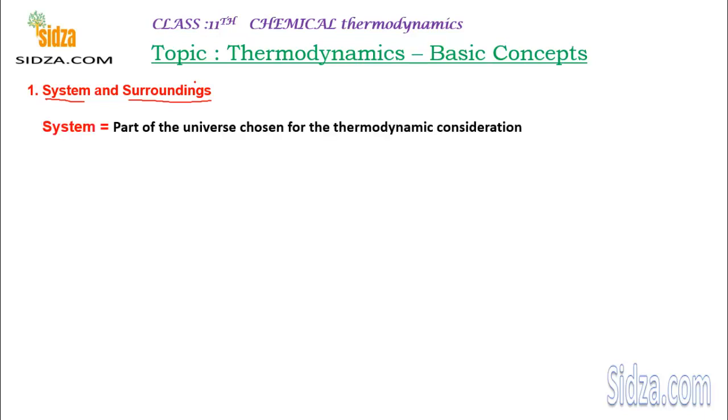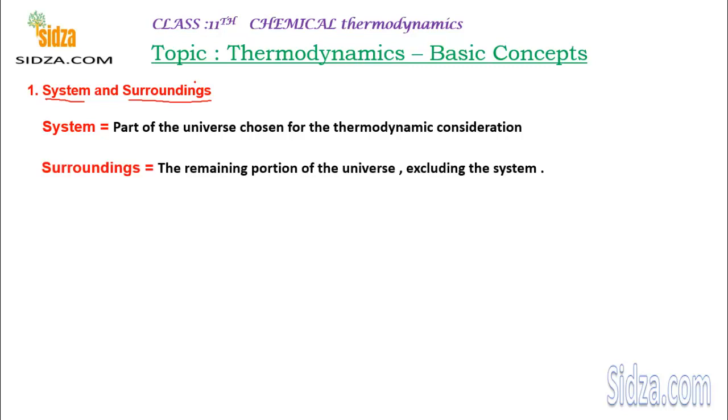System is the part of the universe that you want to study. Pretty simple. Any part of this universe that is under your thermodynamic considerations becomes the system. And whatever is outside the boundaries of the system is the surroundings. Suppose here we have a vessel in which a reaction is going on. The reactants are getting converted into products, and you are studying this vessel, the reaction mixture. So you can say this is your system, and whatever is outside the boundaries of this reaction vessel will be treated as the surroundings.